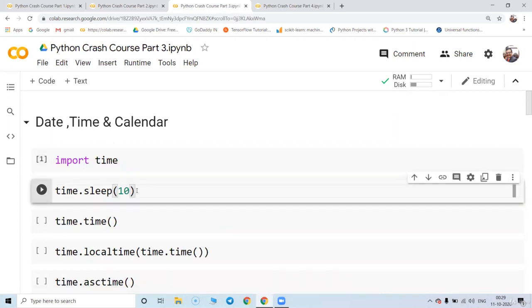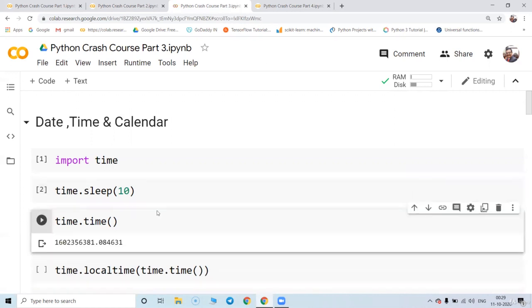When you write time.sleep, it creates a kind of delay. When I run this with 10 seconds, it is not going to display anything. The system is busy doing nothing. When you have two devices where you want to match up the speed, you can use the time.sleep delay function. Great. So we have come out of the delay.